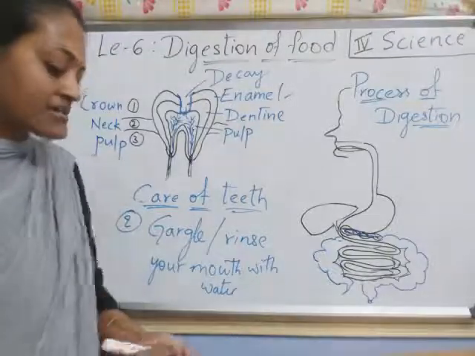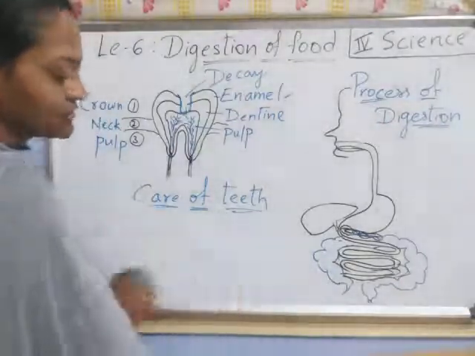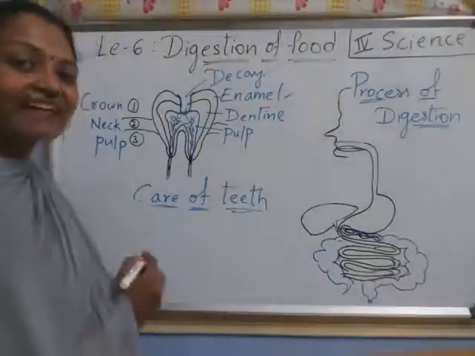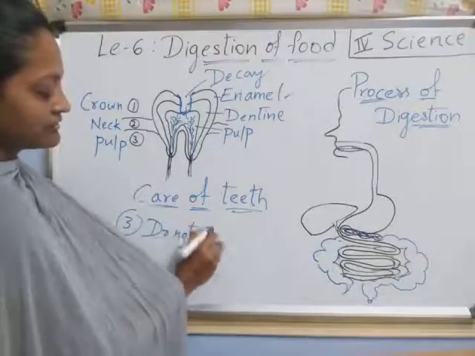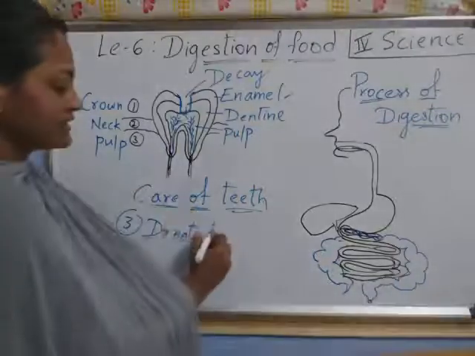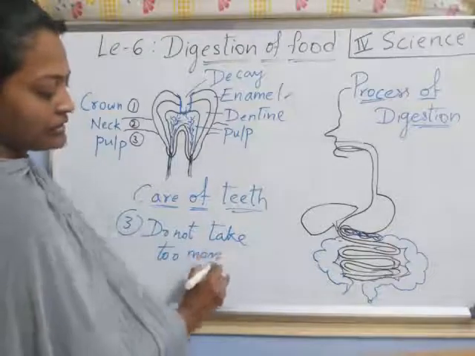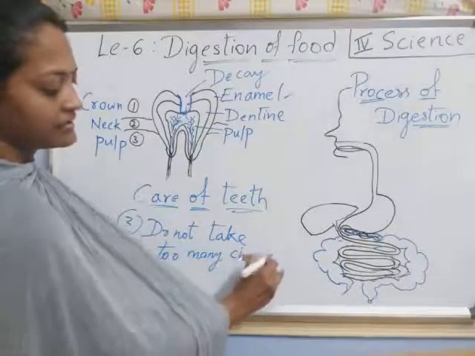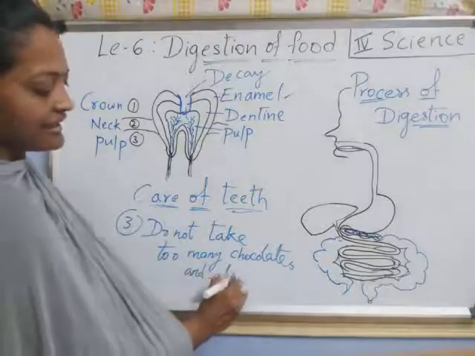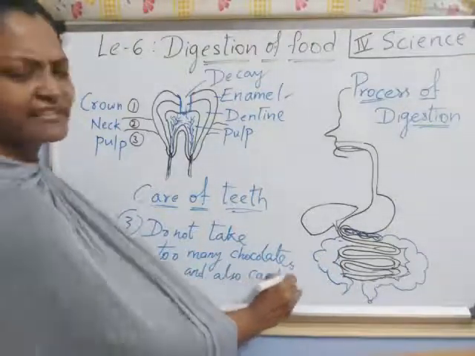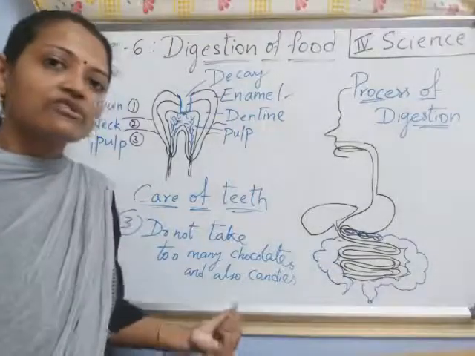Understood, children? Next, another care, third care: you should not eat more chocolates or candies. Don't take too many chocolates and also candies. Candies means sweet items, too sweet. We call them candies. Even chocolates come under candies.